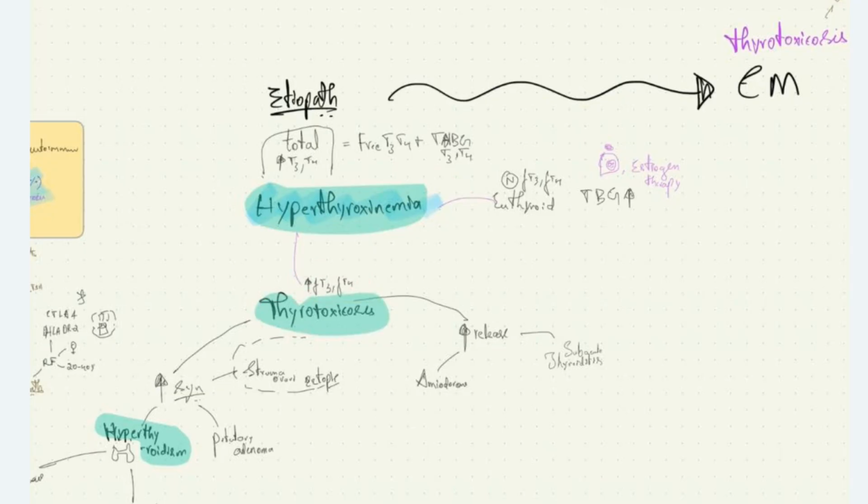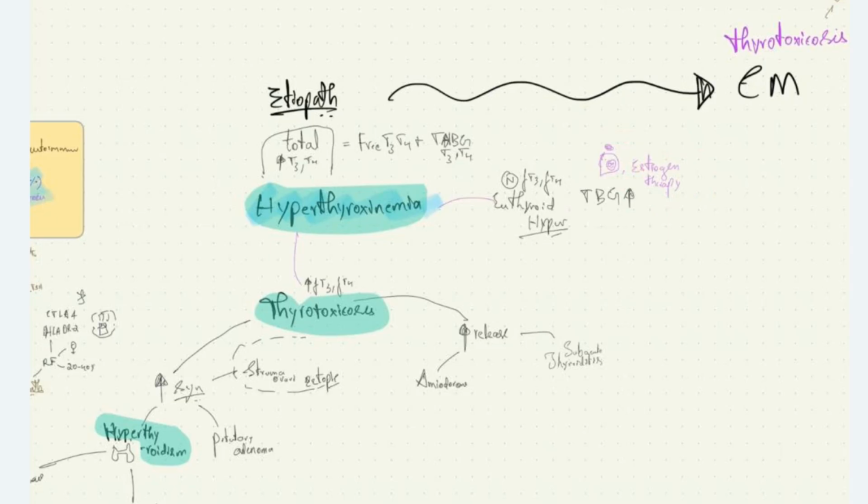If it is due to increase in thyroid hormone binding globulin, the globulin bound T3 T4, it is called euthyroid hyperthyroxinemia, which is usually seen in pregnancy and estrogen therapy due to increased thyroid binding globulin levels.